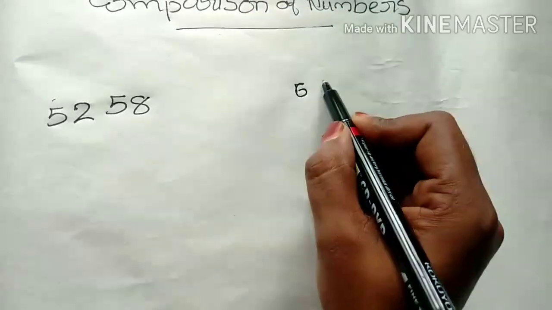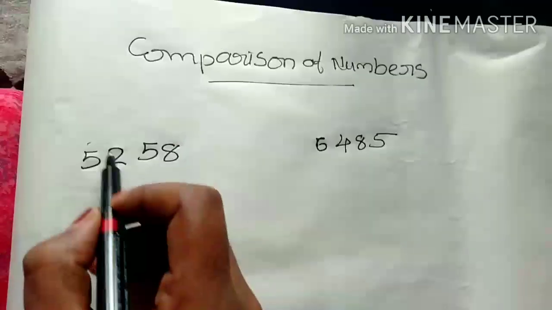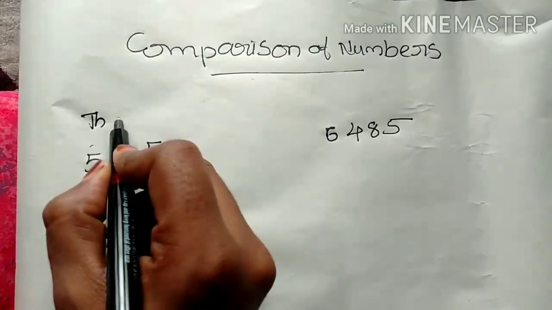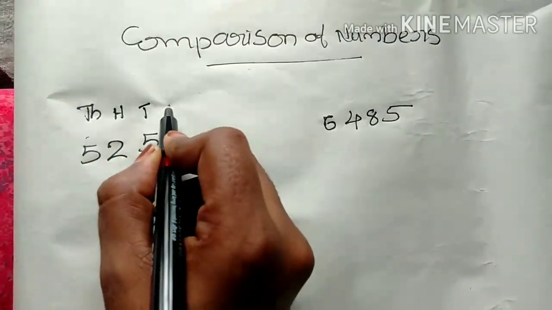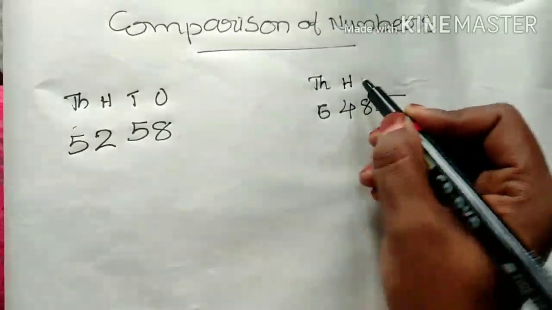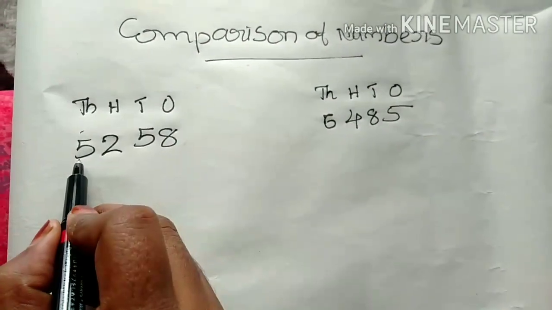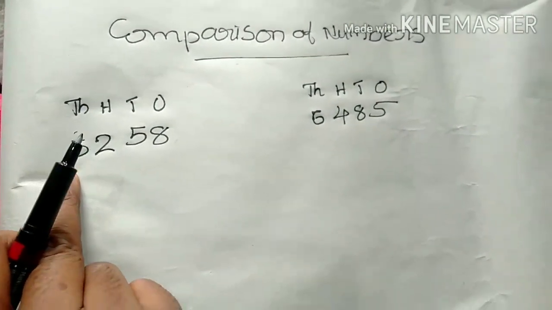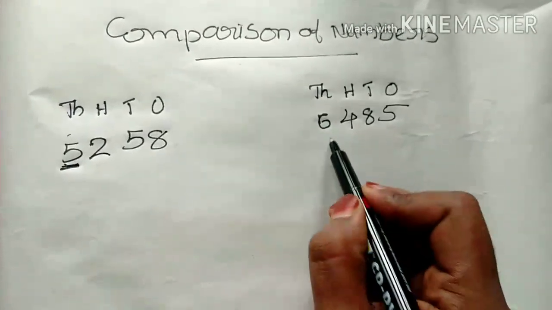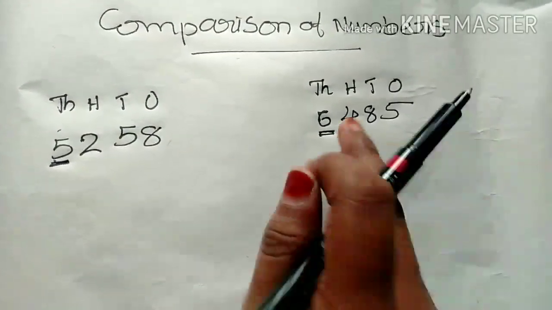So here I write one example: 5258 and another one, 5485. Two numbers we write here, and we want to compare them. First we write the numbers and the places. First compare the thousands place, the leftmost side.